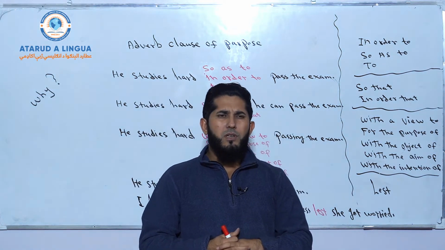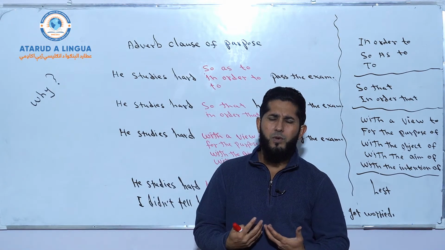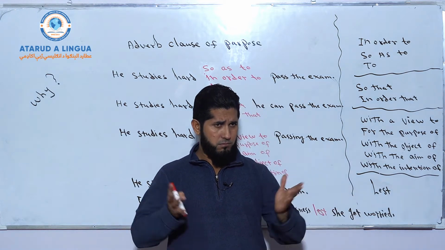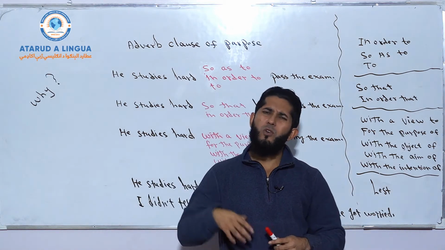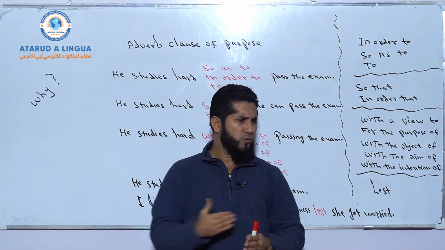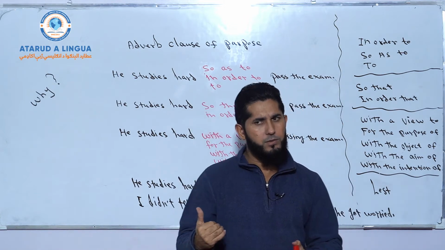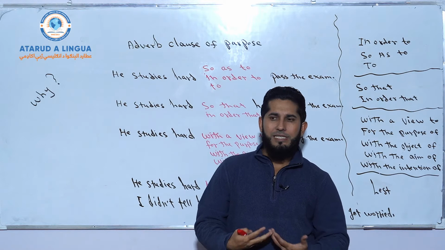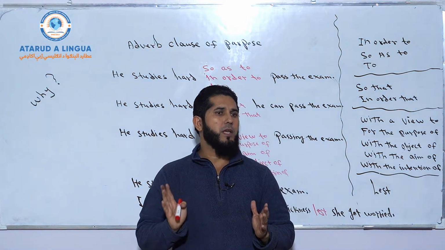In order to and so as to: according to my point of view, in order to is very common in daily English, in both spoken and written English. So as to is somehow more formal, and to is the short form of in order to and so as to. When we use them in sentences, they should be followed by the main verb base form.